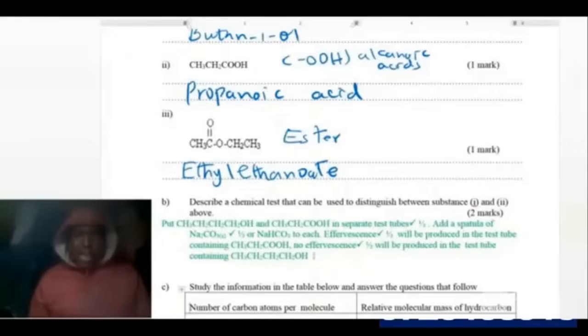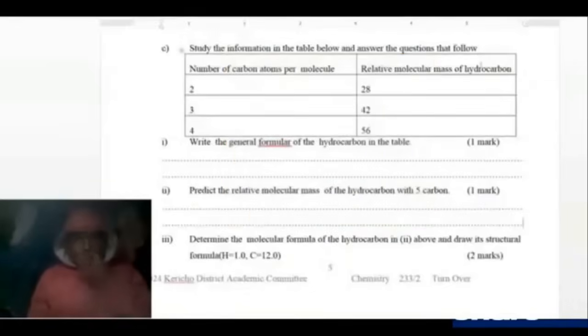But a test tube containing an alcohol like butanol, there is no effervescence. In butan-1-ol, there is no effervescence. Study the information in the table below: number of carbon atoms per molecule, relative molecular mass. Write the general formula for the hydrocarbon.